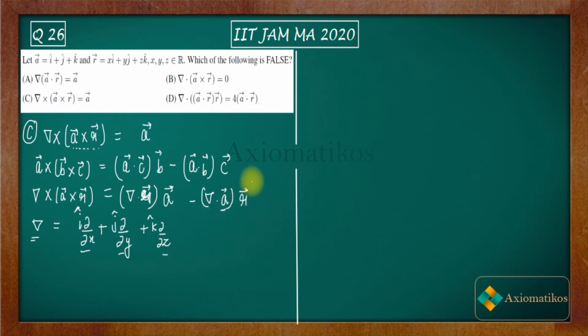So this term will be cancelled out because this dot product is 0, since you have partial derivatives. Now when you dot product it with R vector, what is this R vector? It's xi, yj, and zk. So you will get 3 times A vector. So you have this in your hand. Now the question says it's equal to A vector, so that's why it was incorrect. So C is your answer.